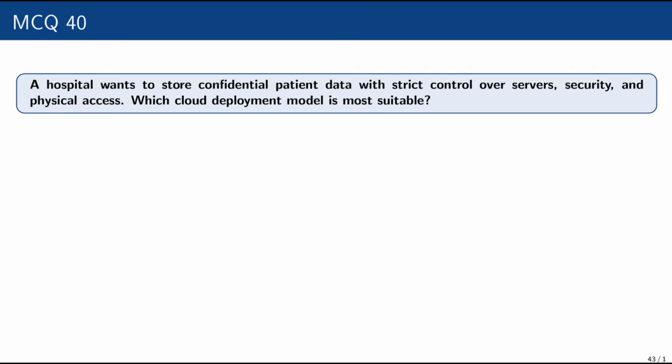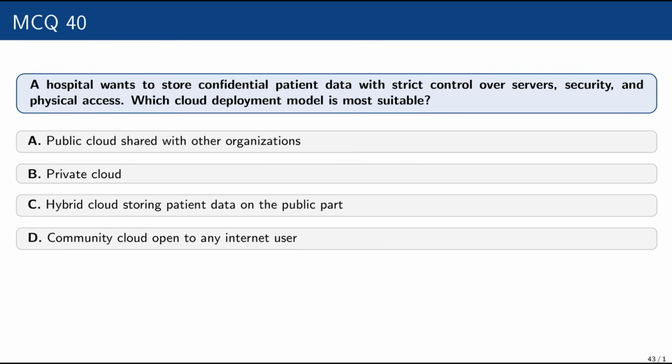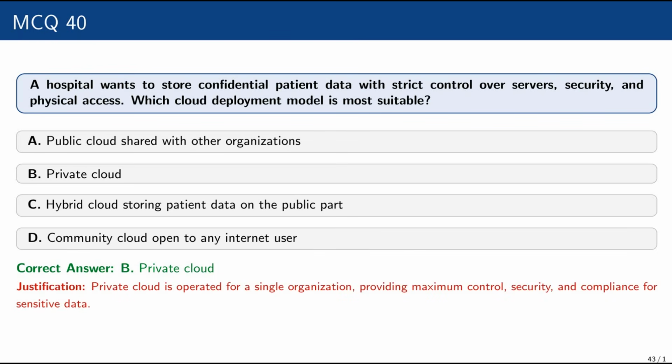Question number 40. A hospital wants to store confidential patient data with strict control over servers, security and physical access. Which cloud deployment model is most suitable? Public cloud shared with other organizations, private cloud, hybrid cloud storing patient data on the public part, or community cloud open to any internet user? The correct answer is private cloud, because private cloud is operated for a single organization, providing maximum control, security and compliance for sensitive data.